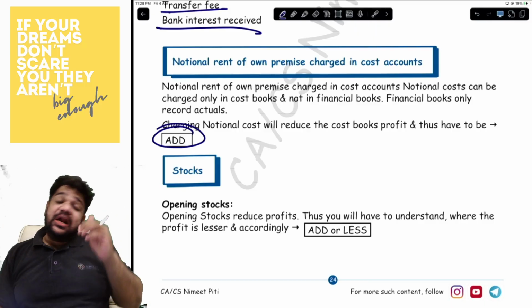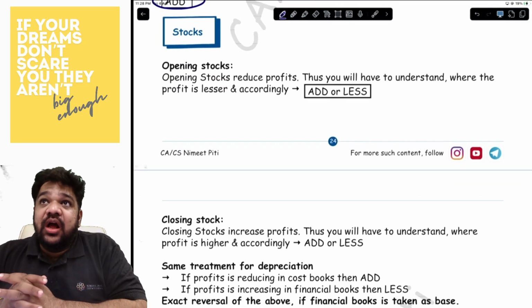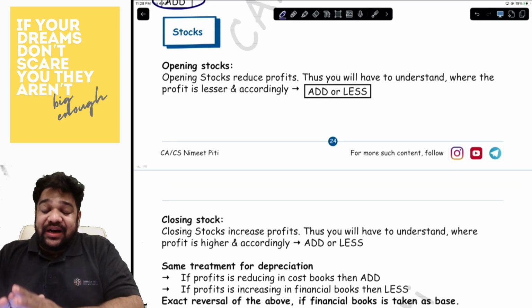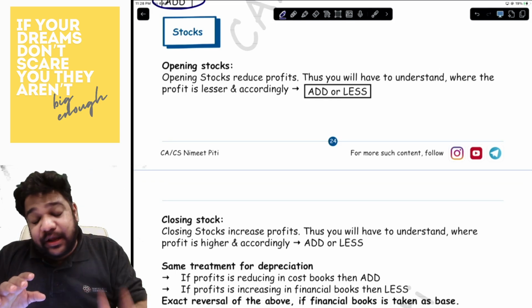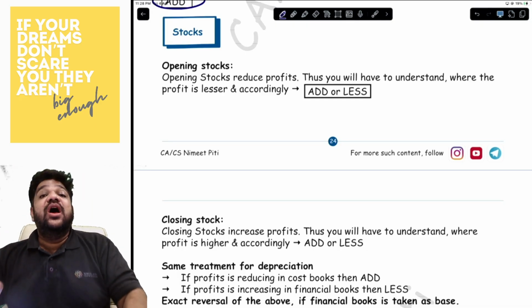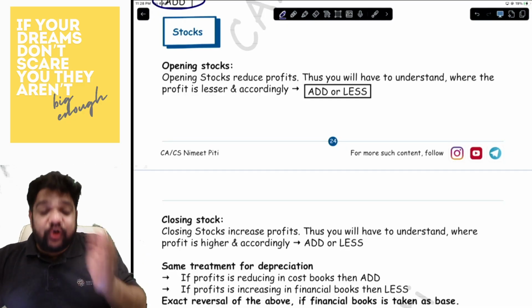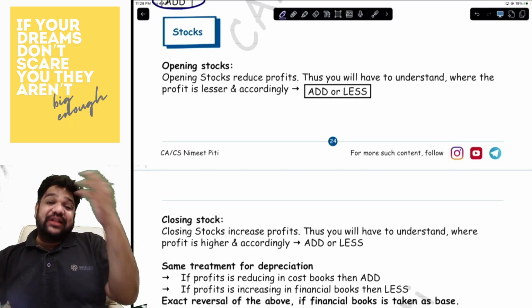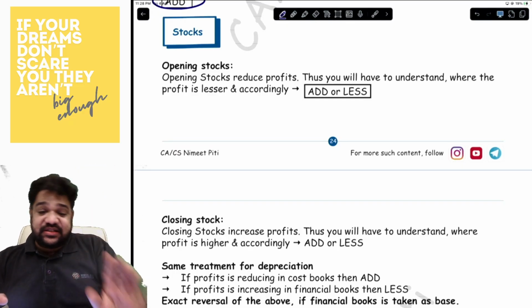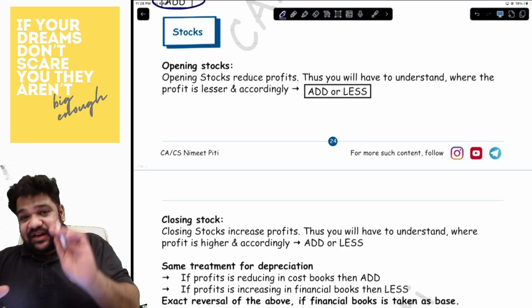Now, stocks are very specific and peculiar. You will have to understand opening stock is written on the debit side of the P&L, closing stock is written on the credit side of the P&L. Anything that you write on the debit side of the P&L will reduce the profit. Anything that you write on the credit side of the P&L will increase the profit. Are we understanding?